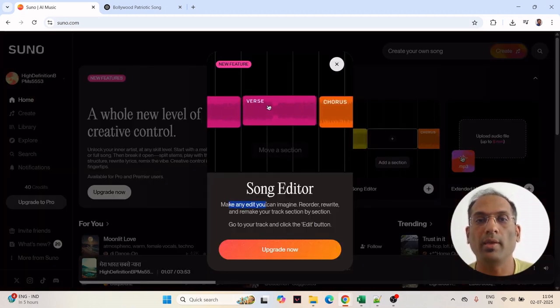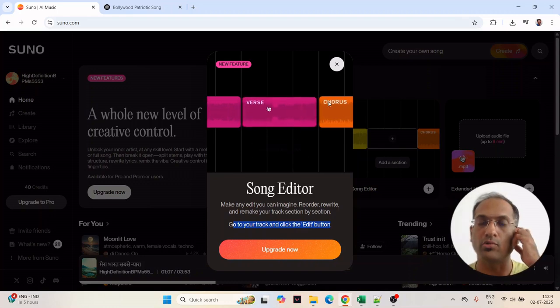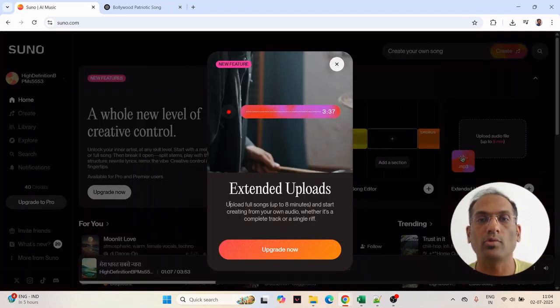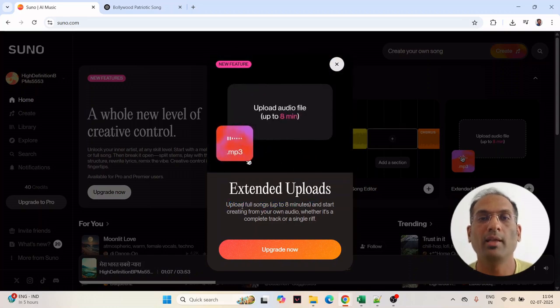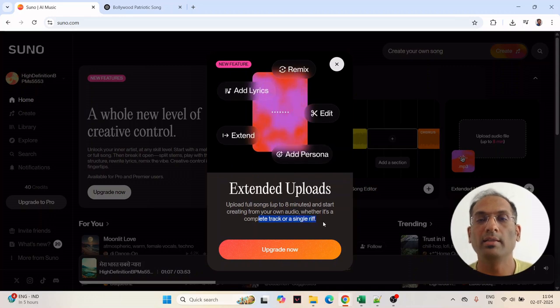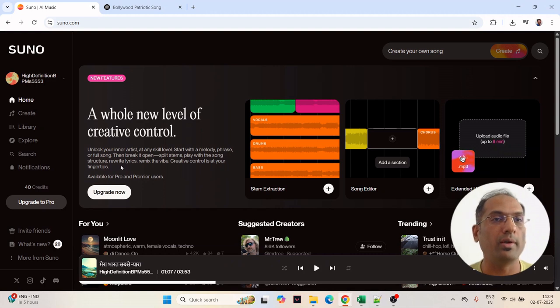Okay, so make any edit you can imagine, reorder, rewrite, and make your track section by section. Go to your track and click the edit button. So this is another feature which is offered by Suno AI. And then finally you can extend the uploads. So upload the audio file up to 8 minutes. So let's see what is this. Yeah, so upload your full songs up to 8 minutes and start creating from your own audio, whether it is a complete track or a single riff. So these are very important features that are already offered by Suno.